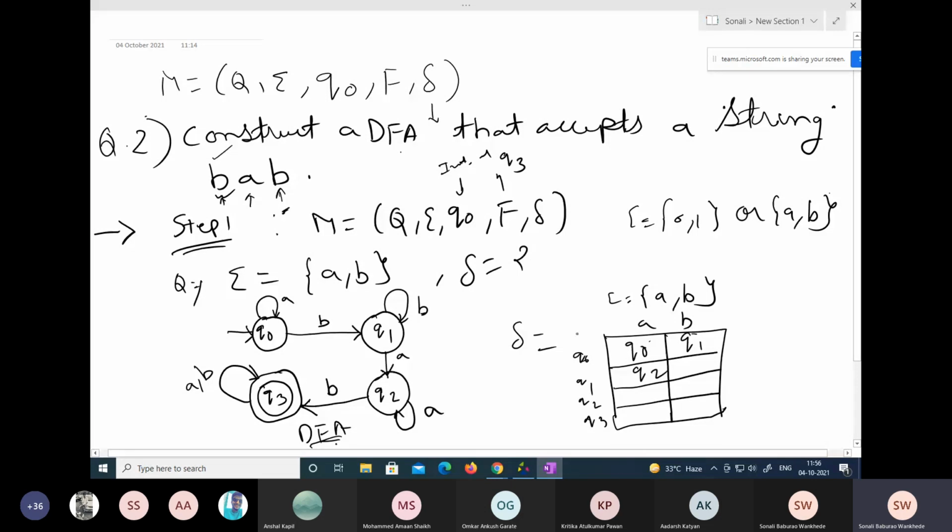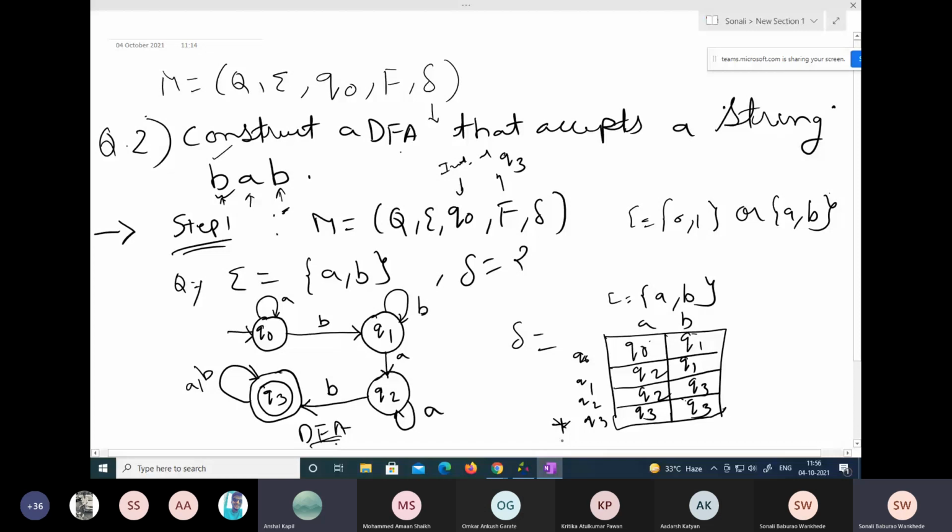Similarly, Q1B, on B, it goes to Q1 itself. Again, Q2A, it goes to Q2 itself. Q2B goes to Q3. Then Q3A, it is going to Q3 itself, and Q3B, it is going to Q3 itself. This is my final state. Is this much clear?